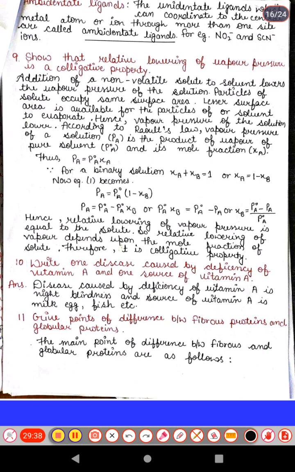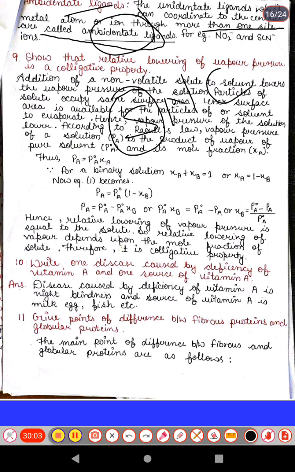Next is the ambidentate ligand. Ambidentate is the ligand which can coordinate to the central metal atom or ion through more than one site of one substance, and is called an ambidentate ligand. Okay, like one ligand, for example SCN, where sulfur and nitrogen both have lone pairs, SCN or NCS.